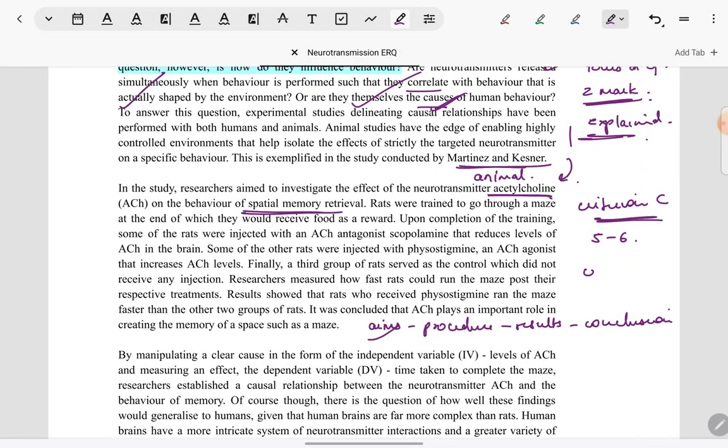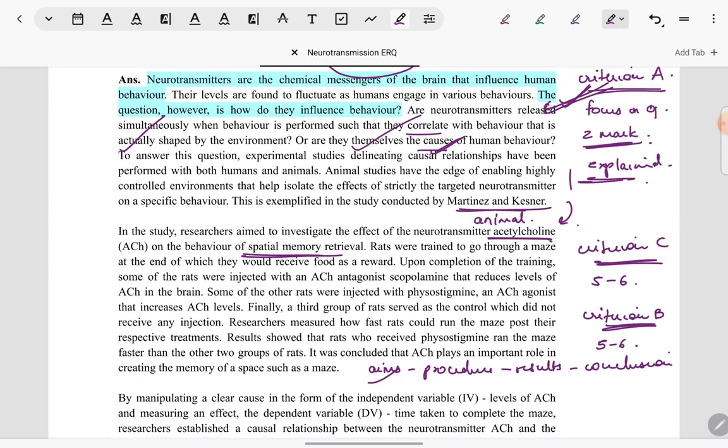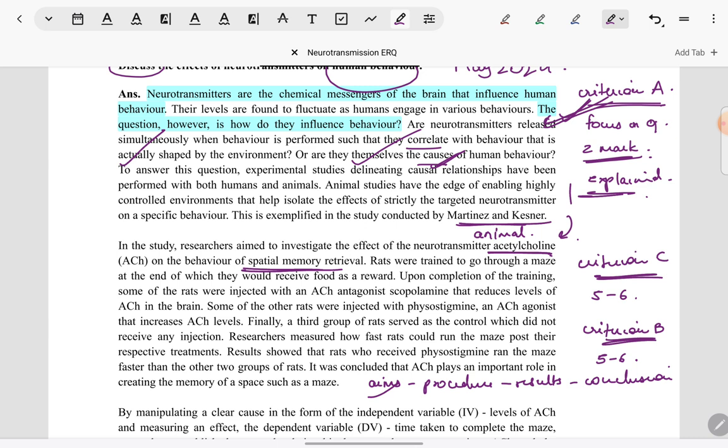Now, Criterion B, which is about showing relevant knowledge, for that also this answer falls in the 5 to 6 mark band, because throughout in the first 2 paragraphs we are seeing terminology has been used correctly and it has been explained. Understanding has been shown of terminology and knowledge. For example, neurotransmitters have been defined, which shows that the candidate knows what neurotransmitters are. In the same way, for the argument being made, good terminology has been used, such as causation, correlation.